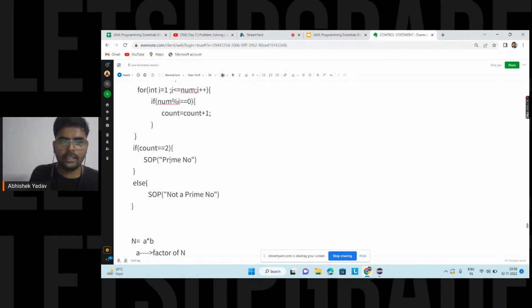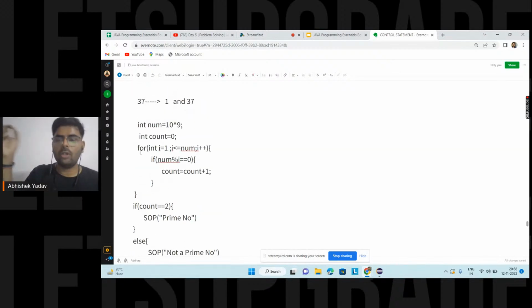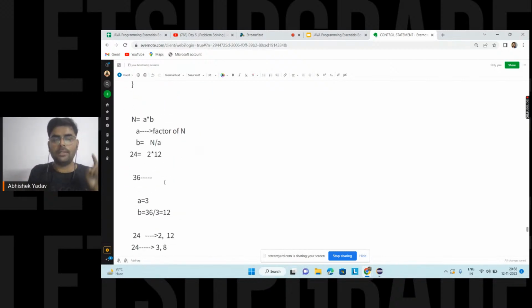So the first thing is that my time complexity is increasing because of the number of iterations, and the number of iterations is because of the for loop. Inside the for loop, we are calculating the number of factors. So I have to write the code in such a way that I can calculate all the factors by reducing the number of iterations. You observe one pattern here: n is equal to a into b. That is, if I know one factor, I can easily calculate the next factor. Right, everyone? Okay.